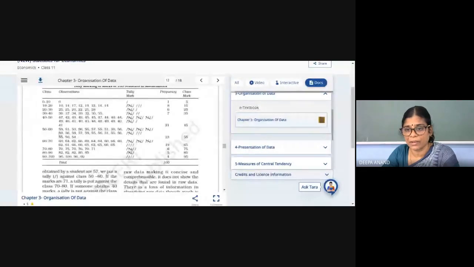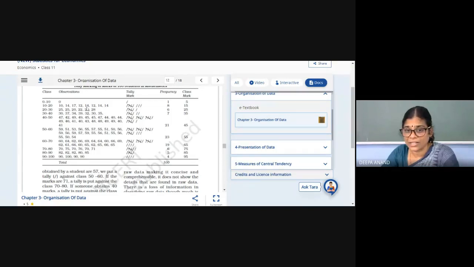See the tally mark, how you will make the frequency distribution from raw, unorganized data. You will group it in classes, then write the observation, put the tally mark, count it, count the frequency. Then what is this? Tell me, fast. It is written class mark and we call it some other name. What is this? Class interval.